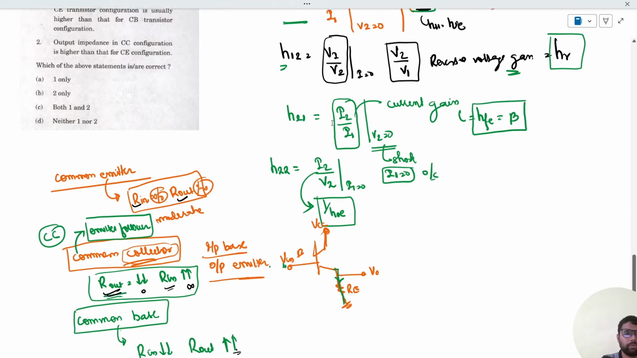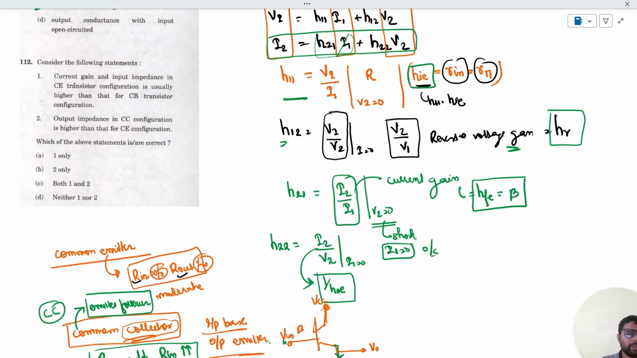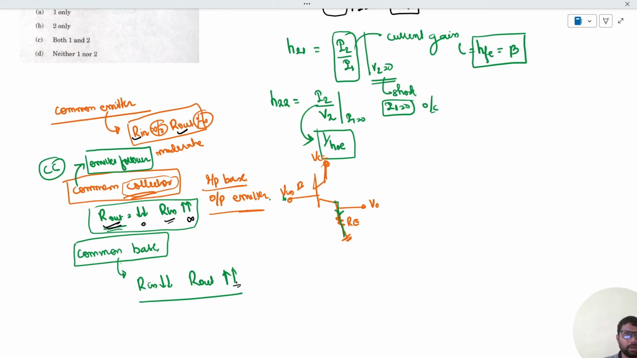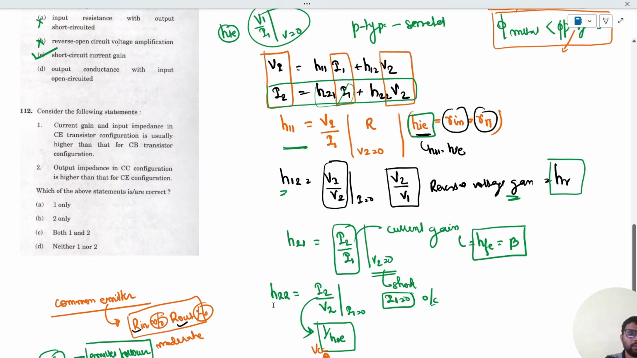Now let us move to the question wherein two statements are given. Statement 1: current gain and input impedance in CE transistor configuration is usually higher than CB transistor configuration. In common base, we have seen that the input resistance is very small, we can take it as 0, and output resistance is very high, taken as infinity. In common emitter, we have seen it is moderate, neither 0 nor infinity, a mid value, usually higher than CB. And CB input impedance is 0. So this is the correct statement.